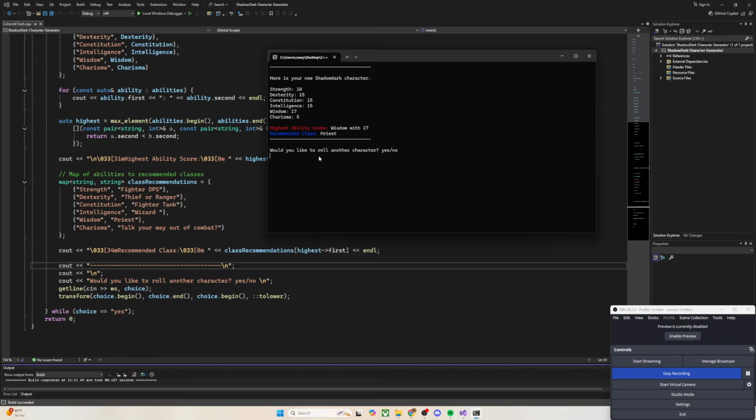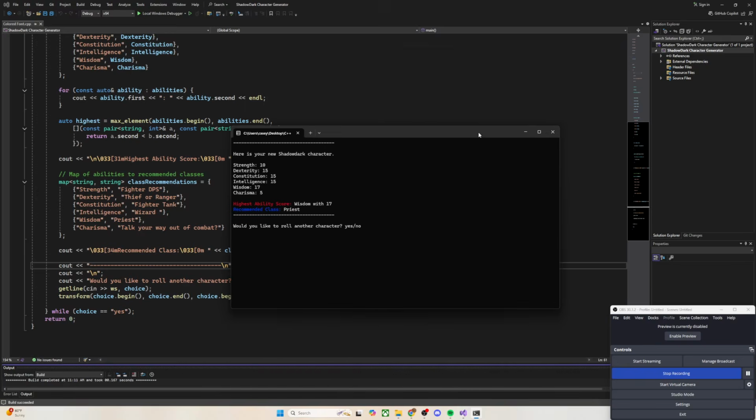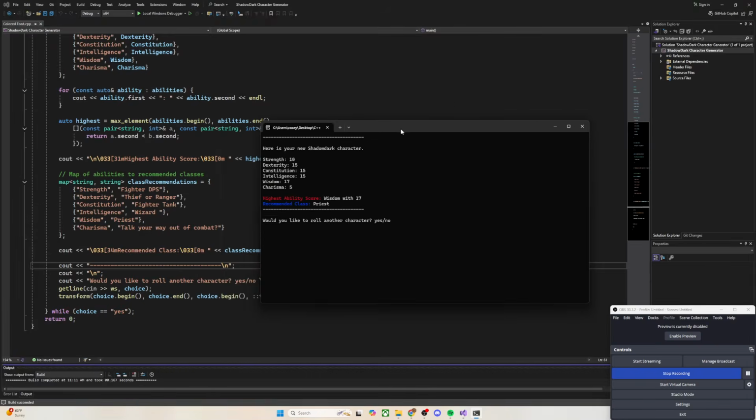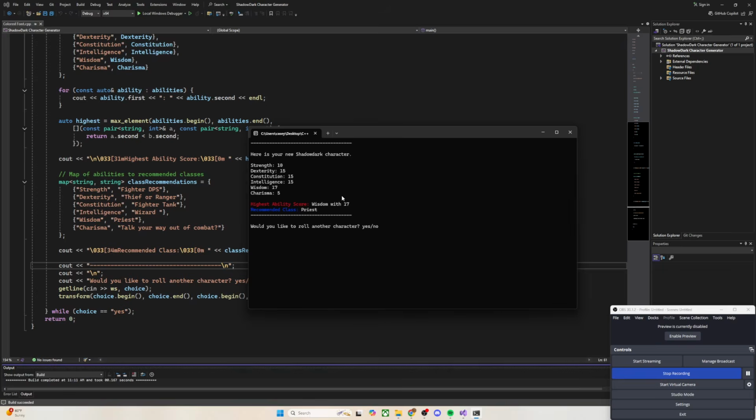So if strength comes out randomly as high, then the program will suggest fighter, right? And again, this is really small. I don't think the text is going to get any bigger if I raise it up. It won't because it's just console. This is just a program in the console, so the computer isn't actually drawing anything to the screen. The most I can do is change the color of the font.